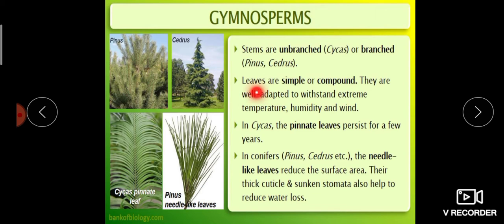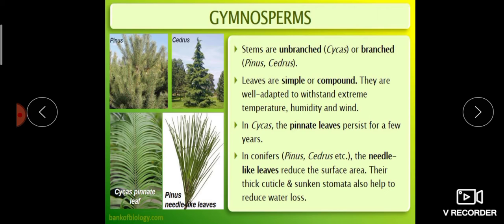Then leaves. Leaves can be simple or compound. They are well developed to withstand extreme temperature, humidity and wind. You will study the terms simple and compound in your upcoming classes, in morphology.